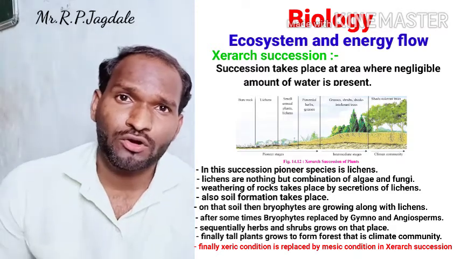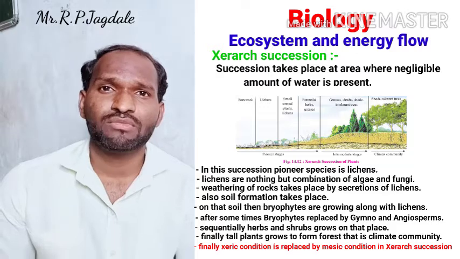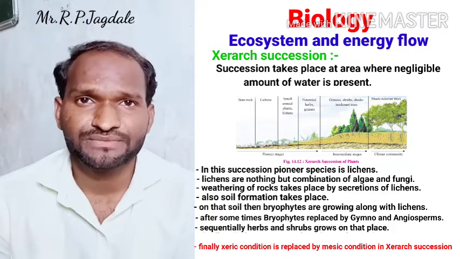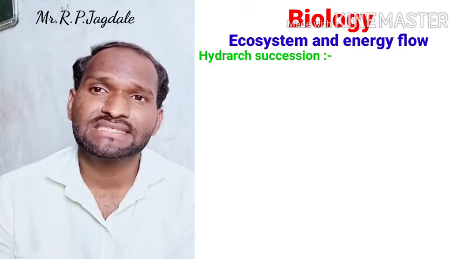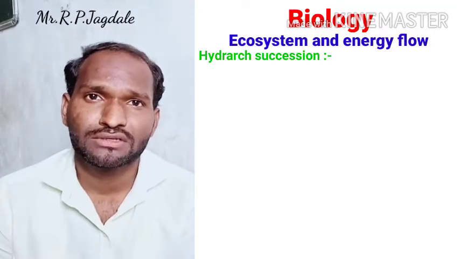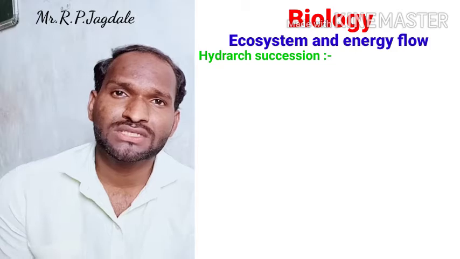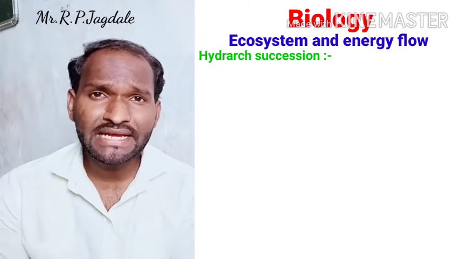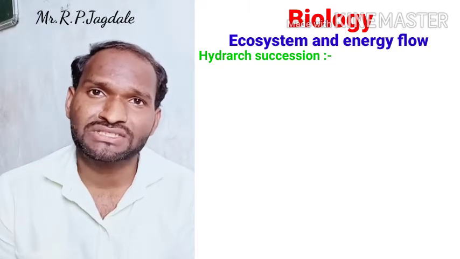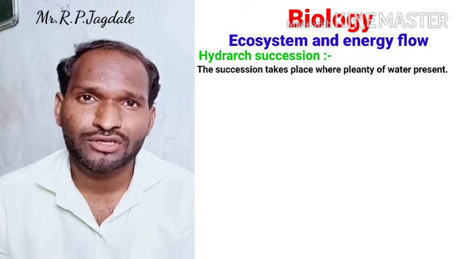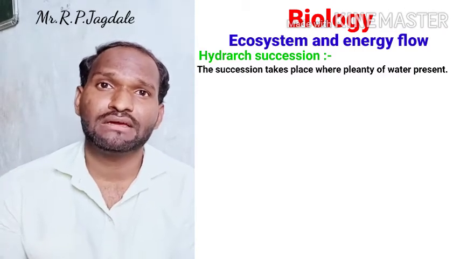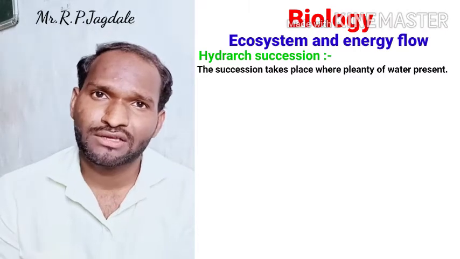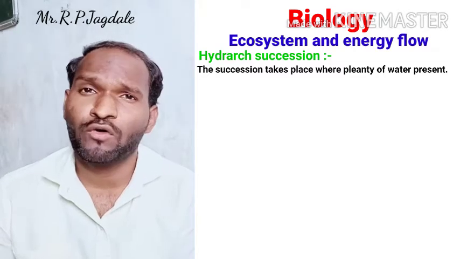Negligible water to moderate amount of water. This is nothing but the xerox succession. Now the second type of succession is called hydrarch succession. It is exactly opposite to the xerox succession, where plenty of water is present at the starting of the succession. You can take the example of a newly formed lake, where no plants are there, only water is present.